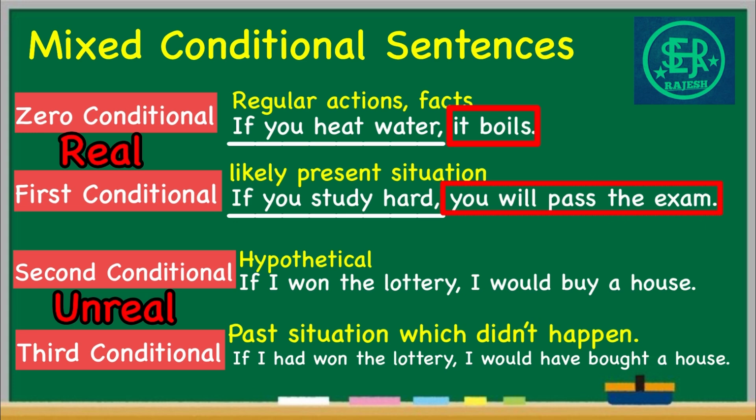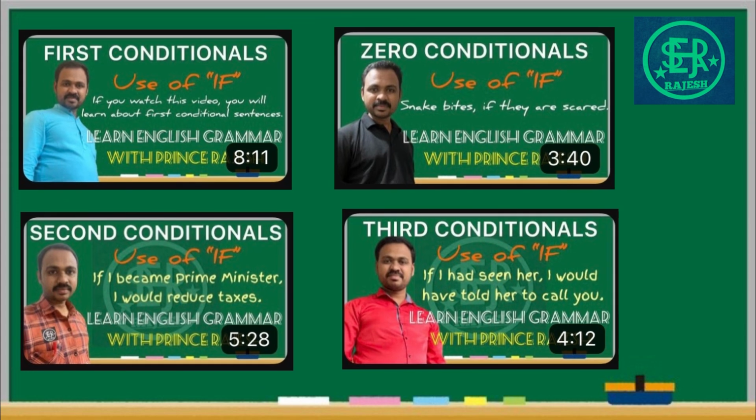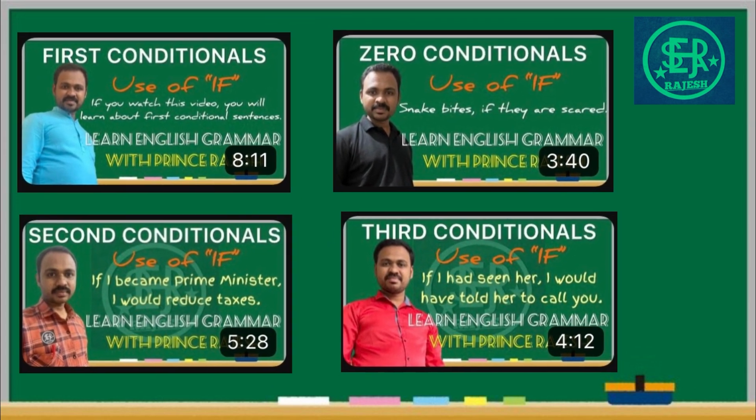So there are these numbers here: 0, first, second, third. More important than this number is to understand the situation here and talk. The first two conditionals, 0 and first, are said in real situations, but the second and third conditionals are said in imaginary or unreal situations. So are these things clear? If there is any doubt, watch the videos made separately about each of these conditionals.